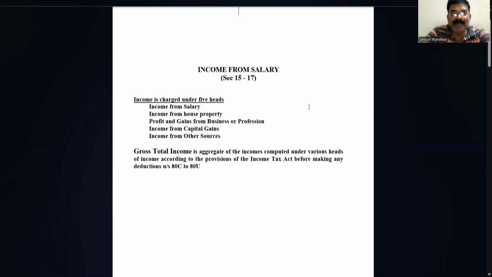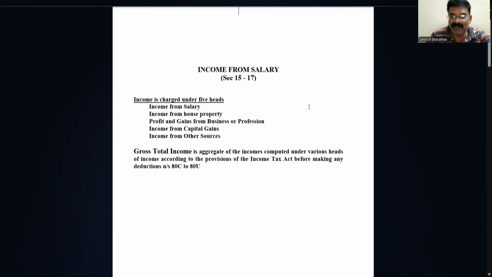See, gross total income is the sum of all the total income. All the total income, in the sense we have five heads of income: income from salary, income from house property, profits and gains from business or profession, income from capital gains, and income from other sources. All the income put together, we term as gross total income. One more definition we can say like this: the aggregate income under various heads of income, that is the five heads of income, before deduction under section 80C to 80U, is also termed as gross total income.